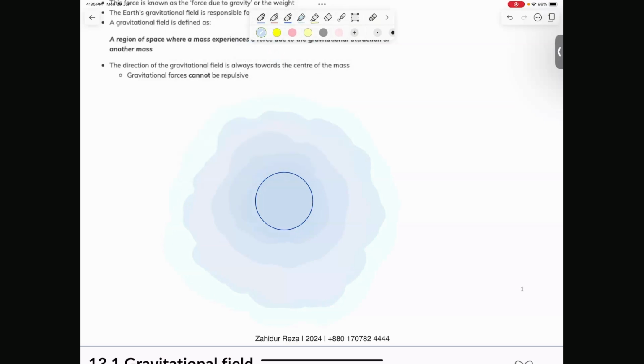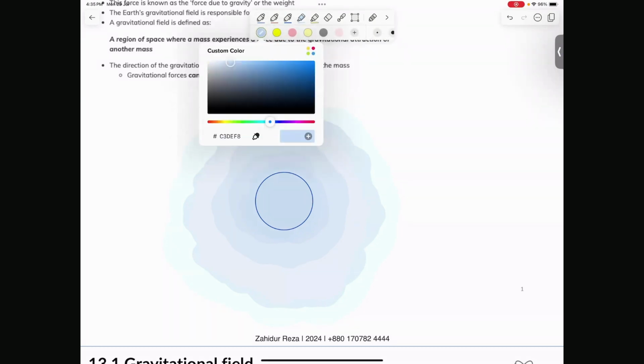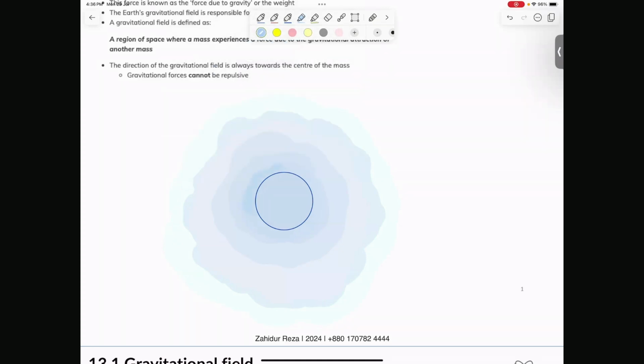The center is the strongest, right? Let me show you why field lines are used. So yes, this center is the strongest. You can see the color gradient here, and as you go outward the color shifts, right? So this is one way of explaining strength. But not everyone will have a colored page, not everyone will have colors to understand, and also colors are not universal.